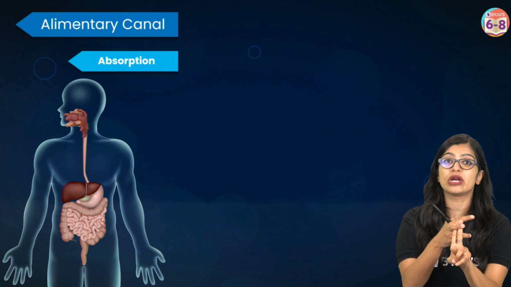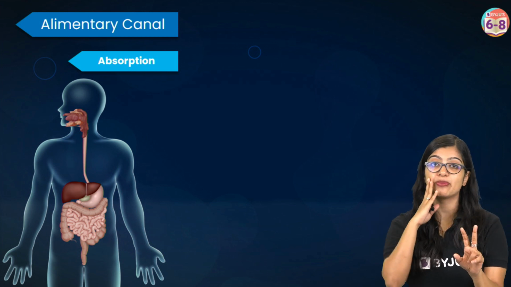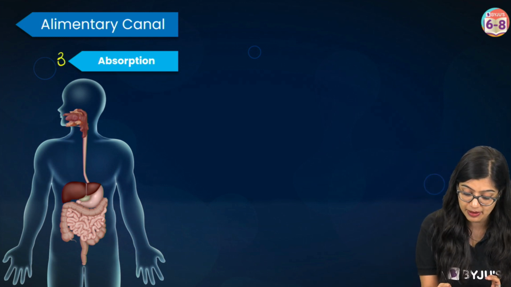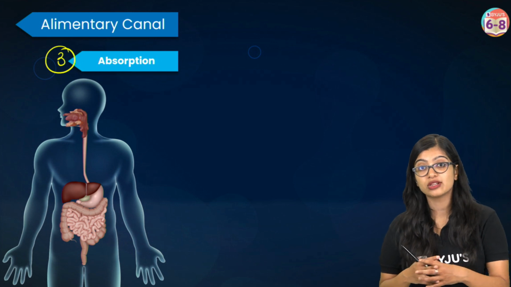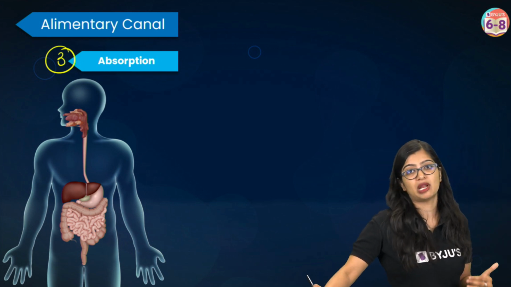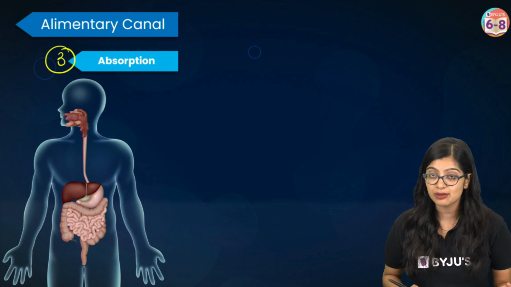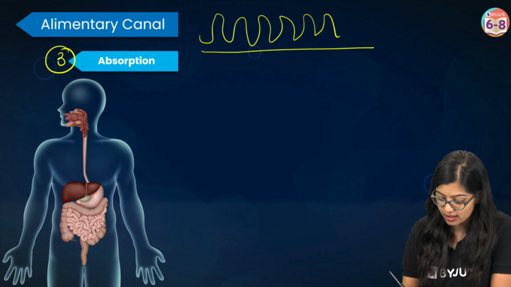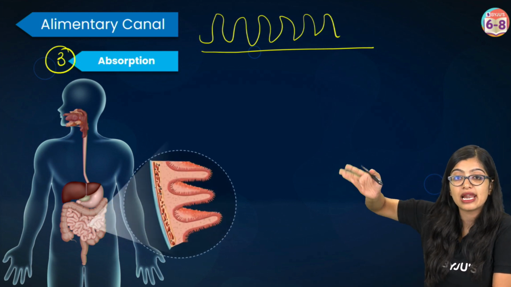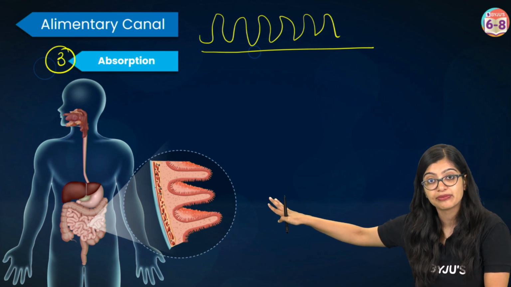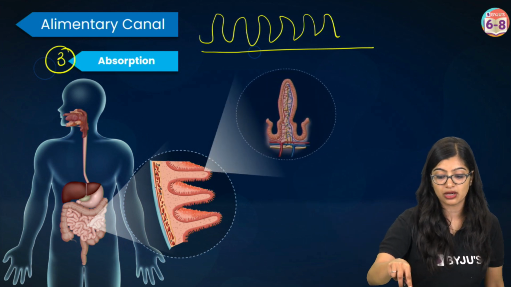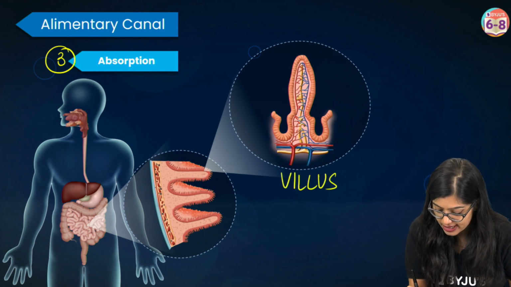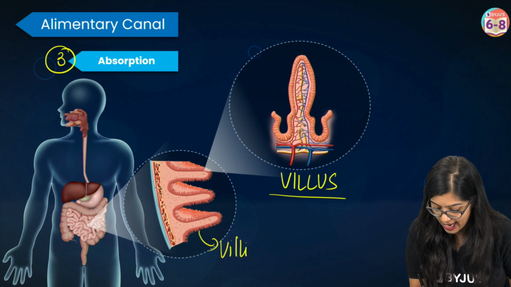So your step number 2 in the steps of nutrition, digestion, is done across from the mouth till the small intestine. Now once digestion has taken place, it's time for step number 3, which is absorption. We know that the food needs to get absorbed into the bloodstream. To facilitate faster absorption, the inner lining of the small intestine is made into finger-like projections, or finger-like foldings as you observe right here. And these finger-like foldings are what we call villi. If I were to talk about a single one, it is called a villus, and many is what I would call villi.